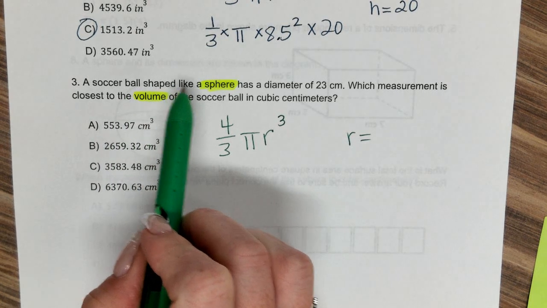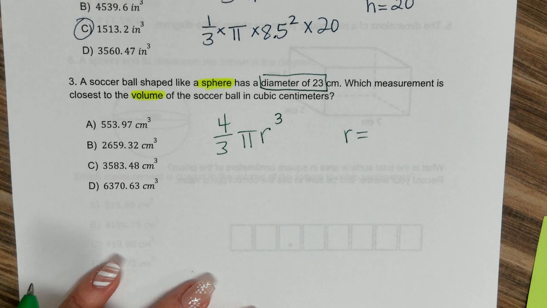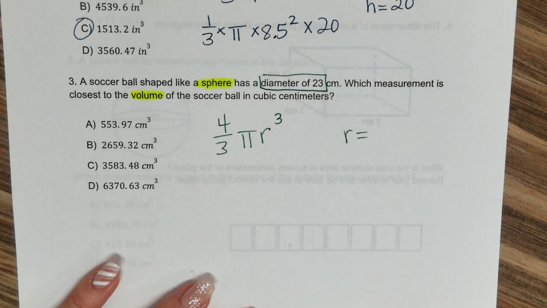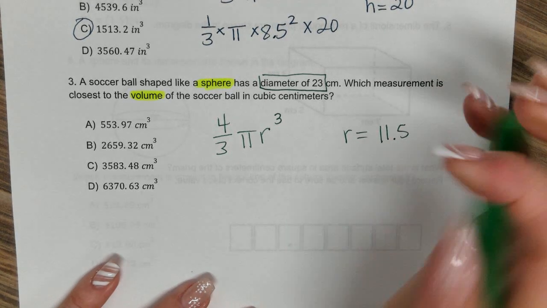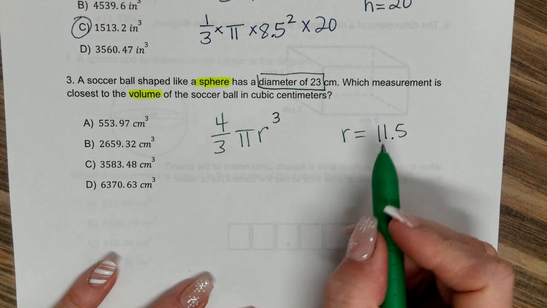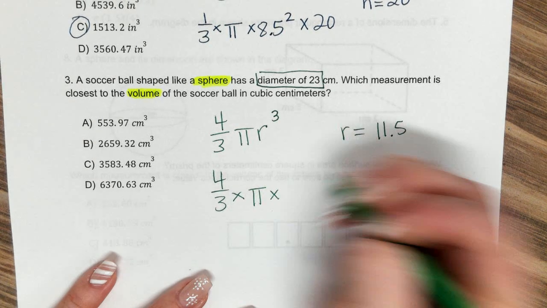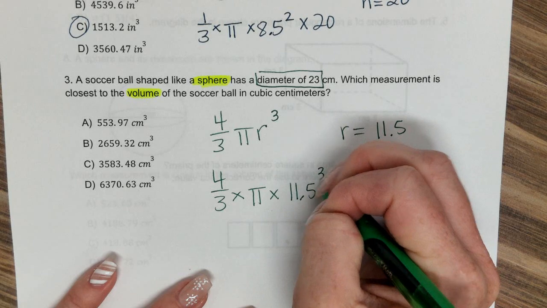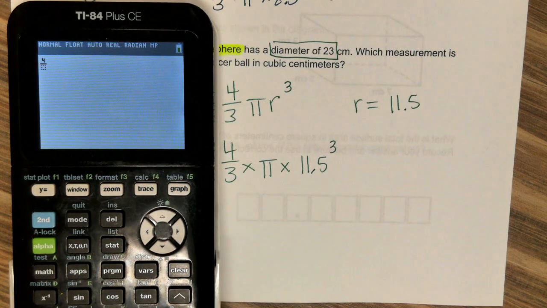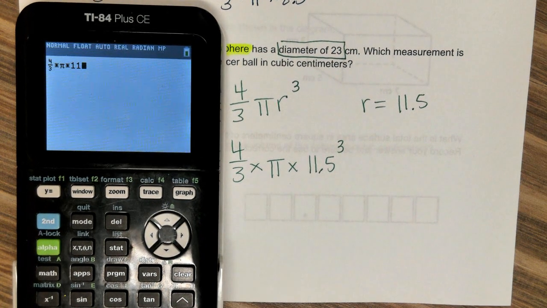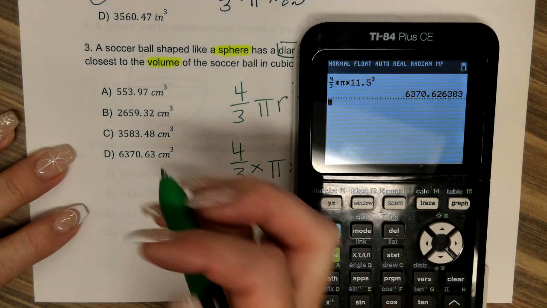So read it. A soccer ball shaped like a sphere has a diameter of 23. If they give you diameter, you have to divide by 2, and 23 divided by 2 is 11.5 or 11.50. Now I plug this in to this formula. So I'm going to do 4/3 times pi times 11.5, and make sure you put to the third power. And the answer is 6,370.63 if I round.